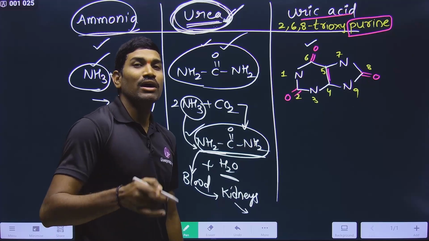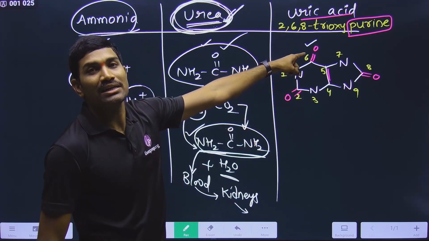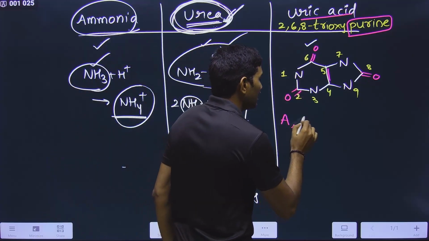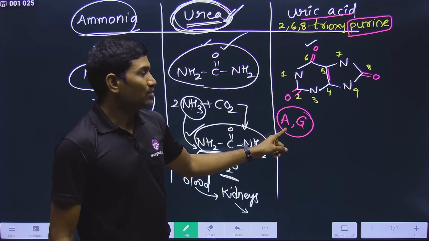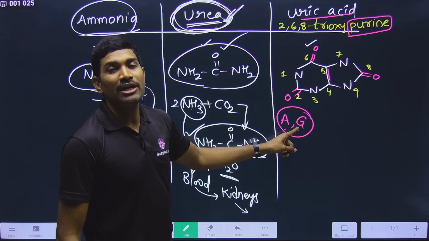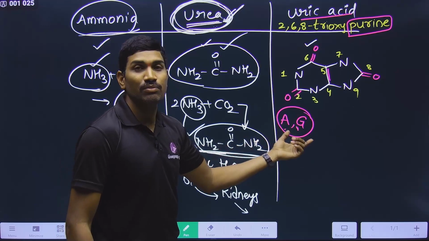That means what type of molecules will form uric acid? It is adenine and guanine. Please remember this. Adenine is 6-aminopurine. Guanine is 2-amino-6-oxypurine, and these two are the purines.